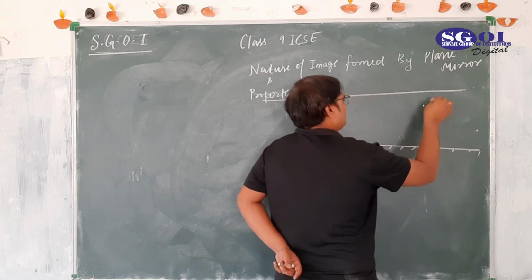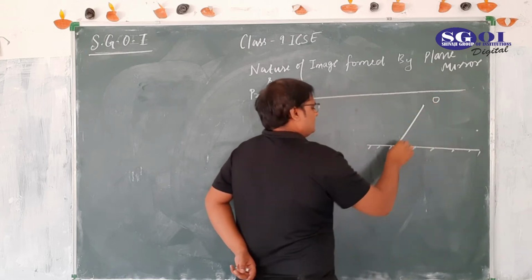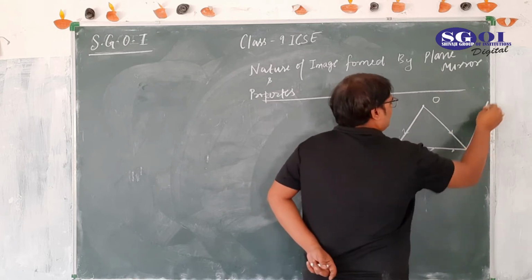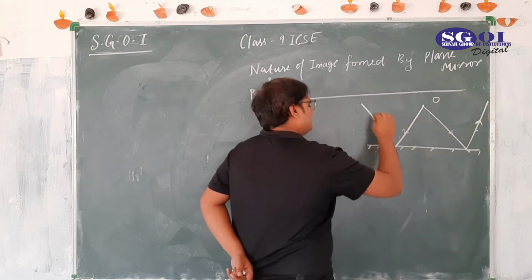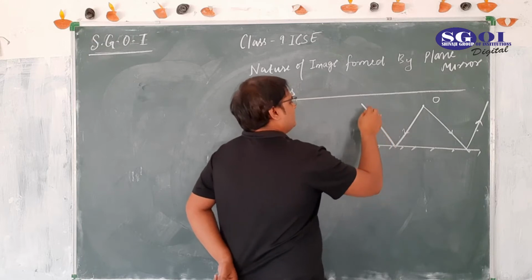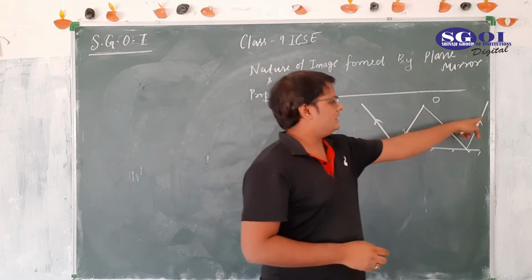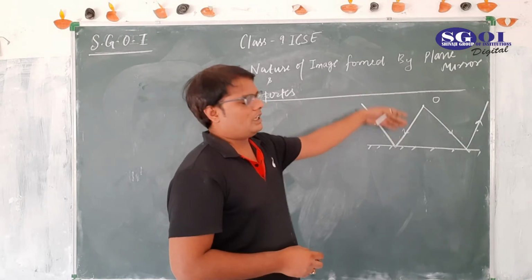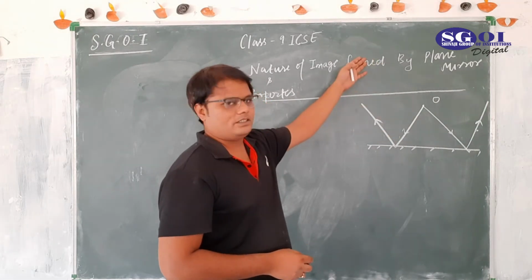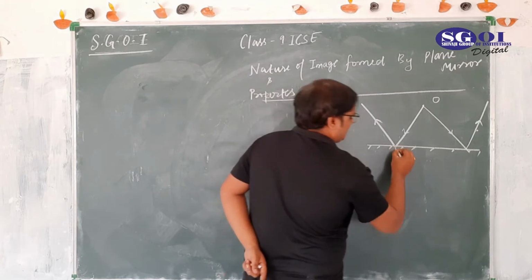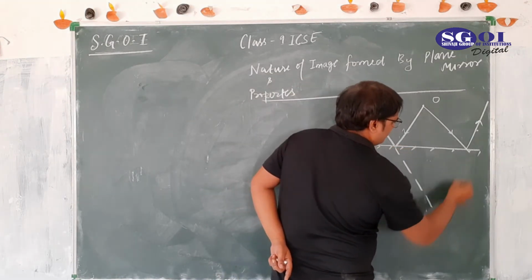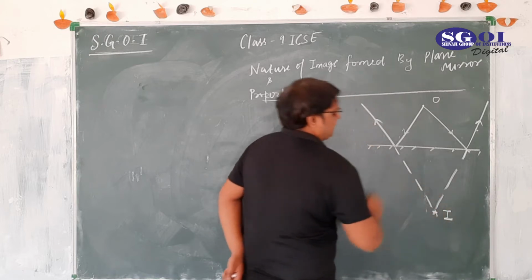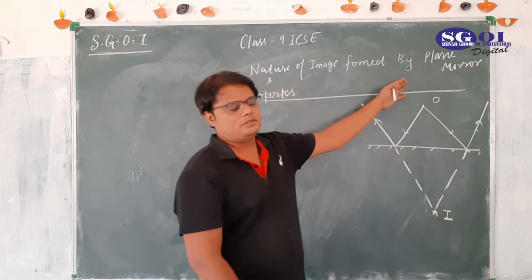Suppose there is an object. This is the first incident ray, this is the second incident ray, this is the first reflected ray, second reflected ray. These two reflected rays won't cut each other on the upper half because they are diverging. So we have to extend them back, and this I is our image, O is our object.